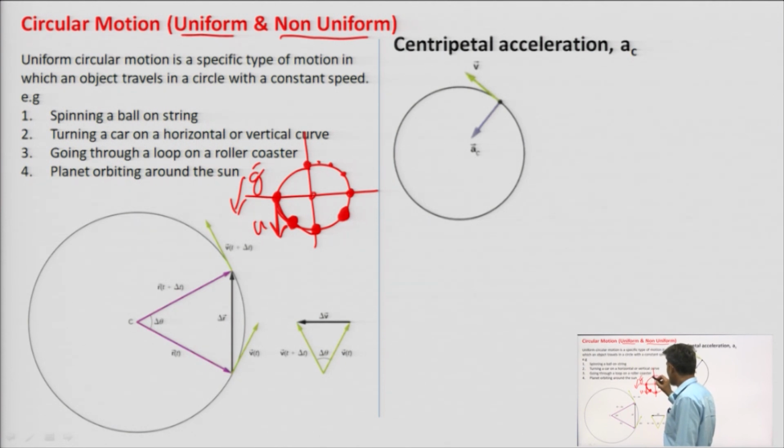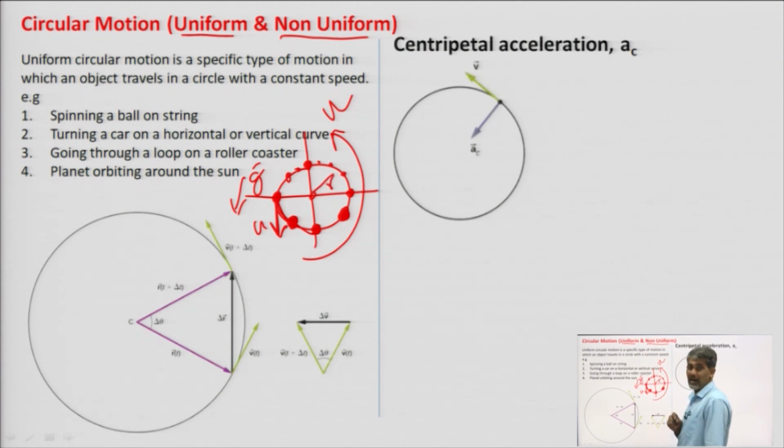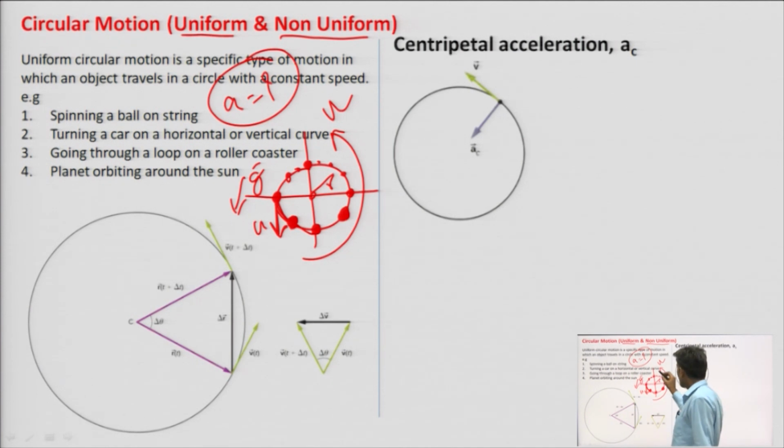After that its speed is going to increase. What does it mean? It means that if we need to rotate this particle at constant speed u in a circle of radius r, it requires a certain acceleration. Without acceleration we cannot achieve this constant speed u.